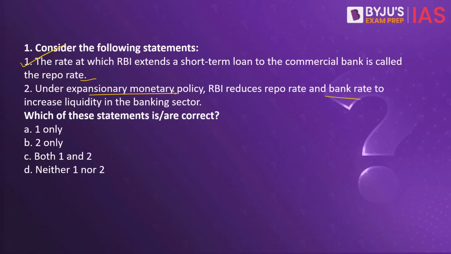Under the expansionary monetary policy, the Reserve Bank of India reduces the repo rate and the bank rate. Why? This is done in order to increase liquidity in the banking sector. So statement number 2 is also correct. Therefore, the right answer to our question here would be option C, both 1 and 2.